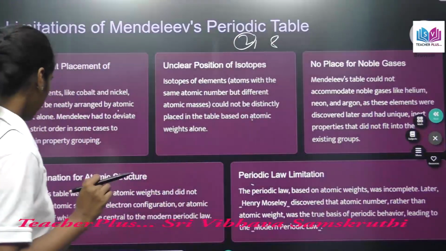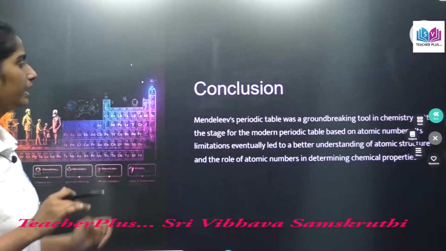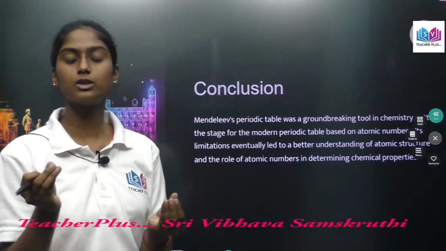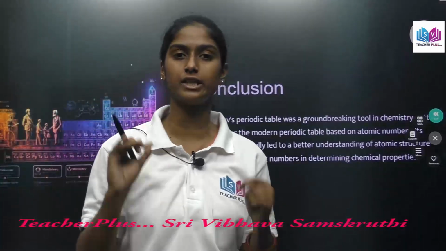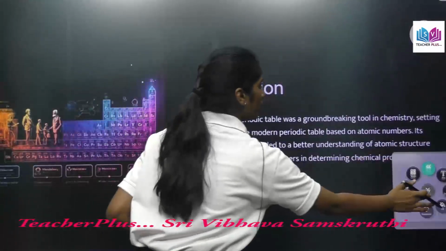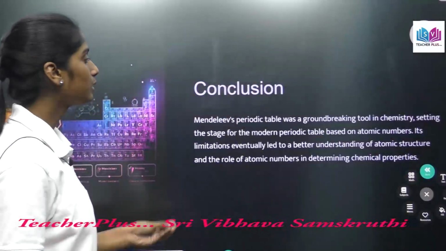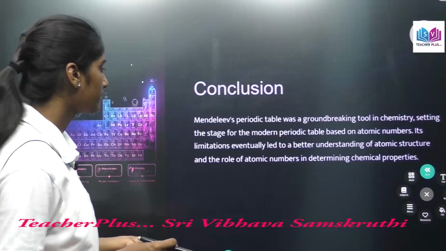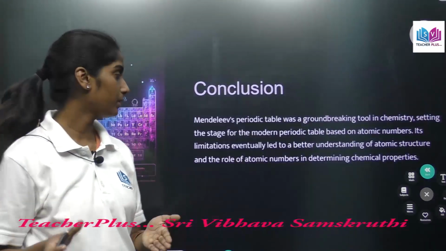And here, in conclusion, Mendeleev's ideas and thoughts were very great in this classification of elements. Mendeleev's periodic table was a groundbreaking tool in chemistry, setting the stage for the modern periodic table based on atomic numbers.